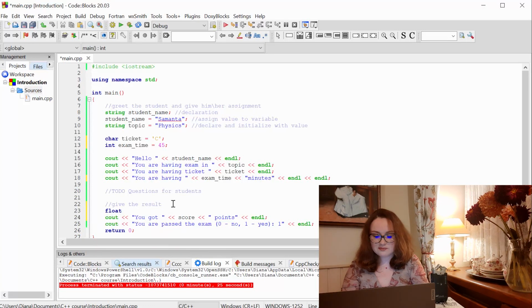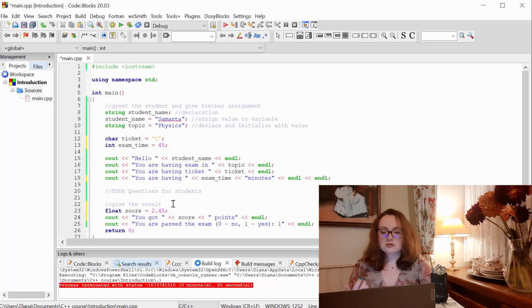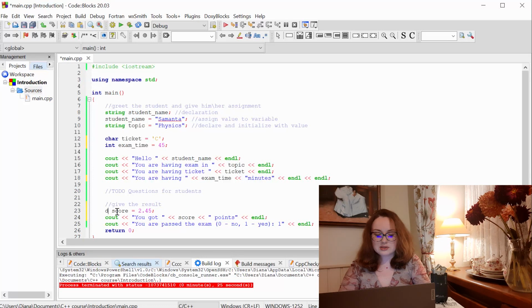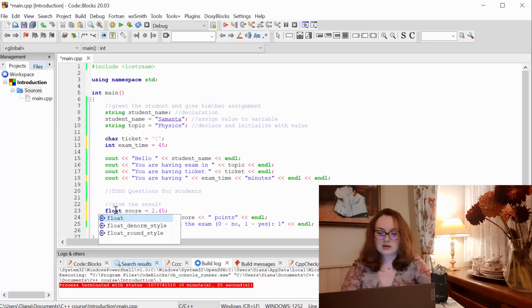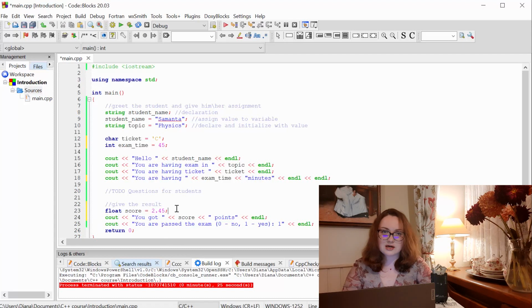So what's the difference between float data type and double data type? The difference is, once again, its size. When we use float data type, we are going to allocate 4 bytes of memory to store our variable. When we use double data type, we are going to allocate 8 bytes. So since here we don't need high precision, I'm going to use float data type. But if you see a future in finance or science, and you need very high precision in your calculations, in this case, always use double data type, because float data type is not for high precision.